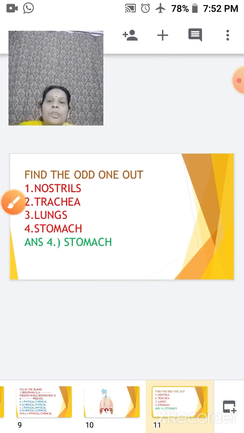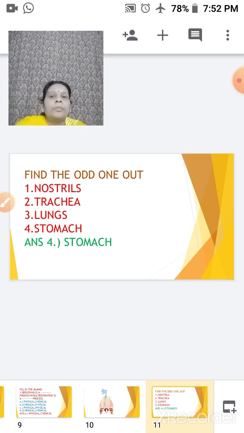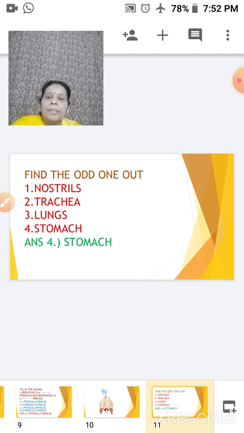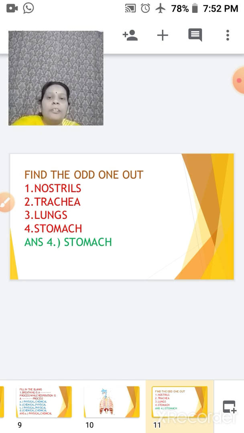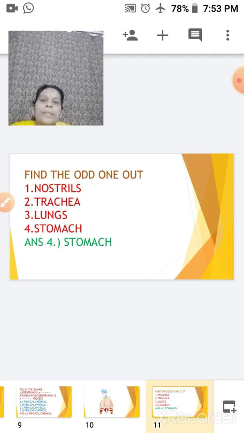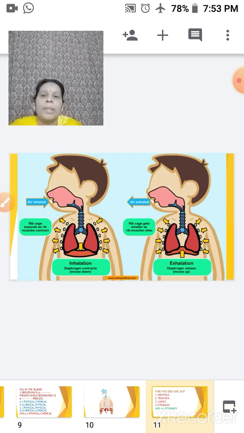Here the next question, find the odd man out. Either find the odd one out. First is nostril, second one trachea, lungs, and then the stomach. So here children you can just go through that. Nostril, trachea, lungs, they are all the part of your respiratory system, while stomach is not a part of your respiratory system, so it is your odd man out.